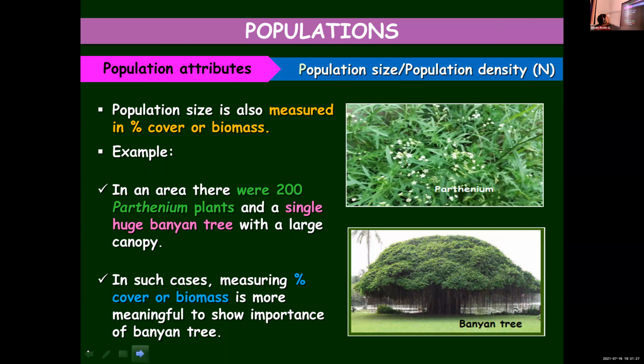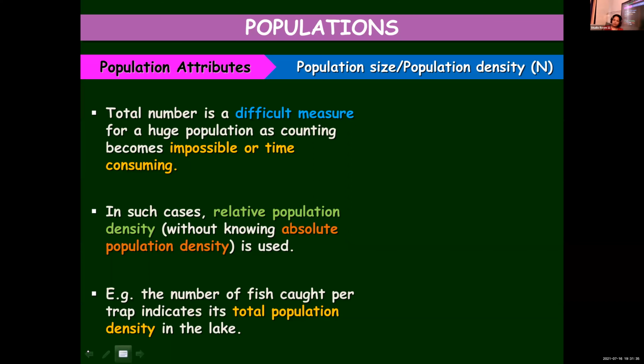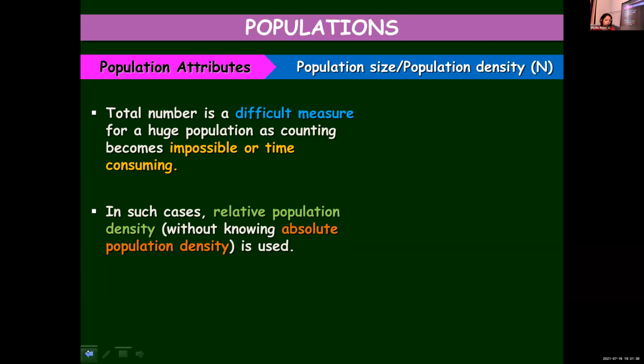Total number is a difficult measure for a huge population, and counting sometimes becomes very time consuming. In the beginning I told you it's based on counting, and we saw some examples where the population density is calculated by counting the number, like Siberian cranes, Chlamydomonas and so on. We said that it is calculated by finding the number of individuals of a species per unit area or volume. But every time it's not that easy. When you have to measure a huge population, counting the number of organisms will be impossible.